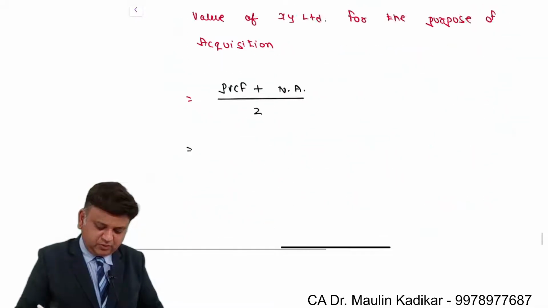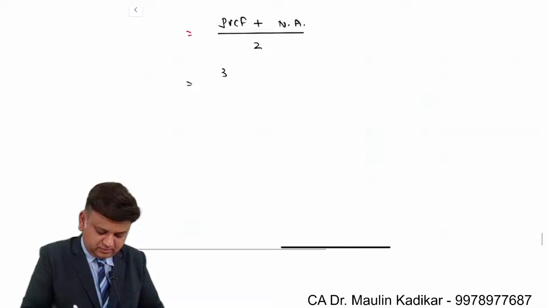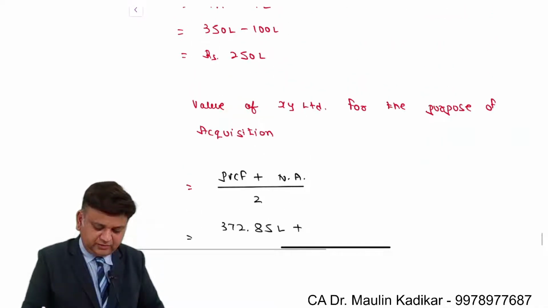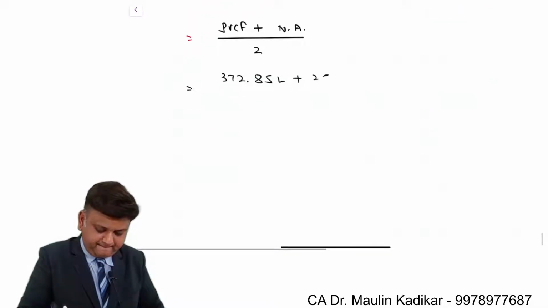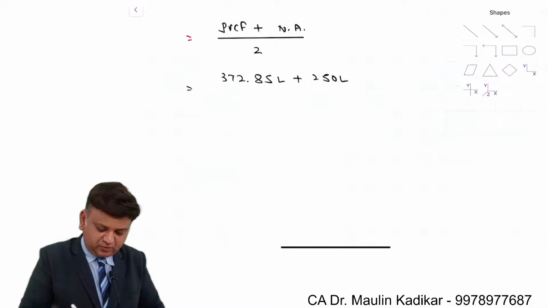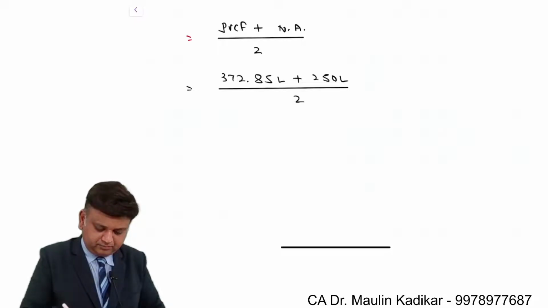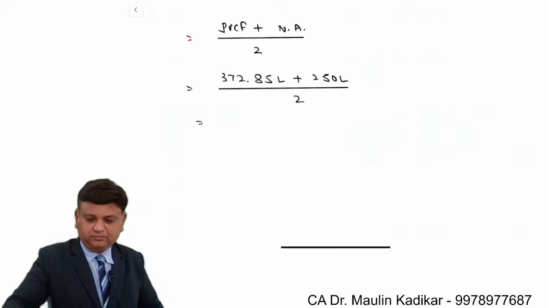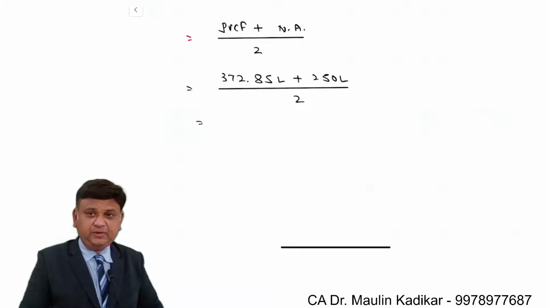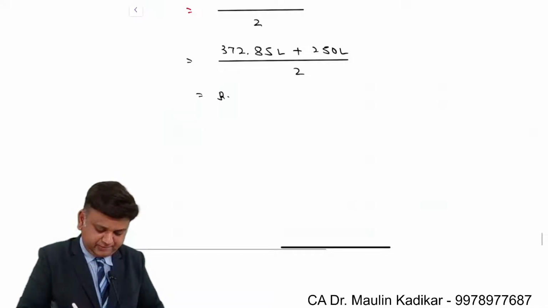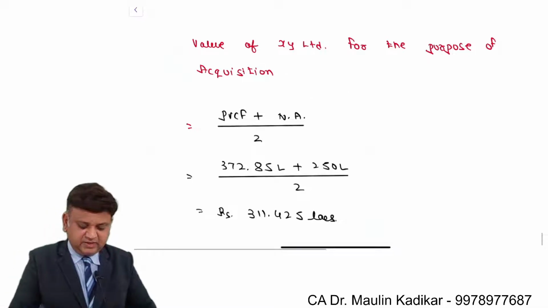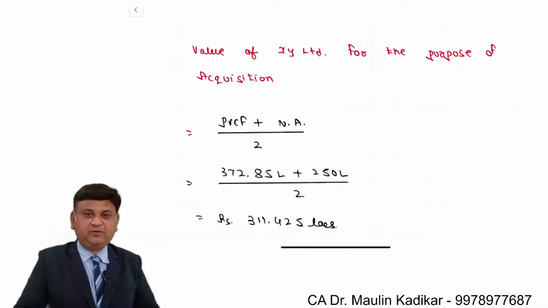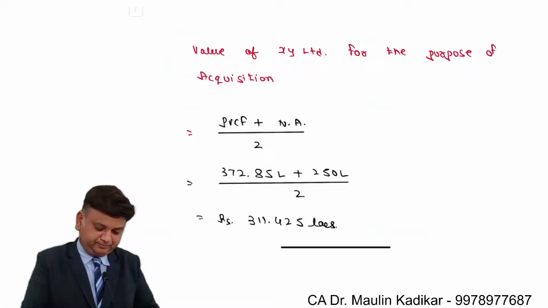So it is 372.85 lakhs plus 250 lakhs, divided by 2. That is 311.425 lakhs. That is the way value of the target company can be calculated for the purpose of acquisition.